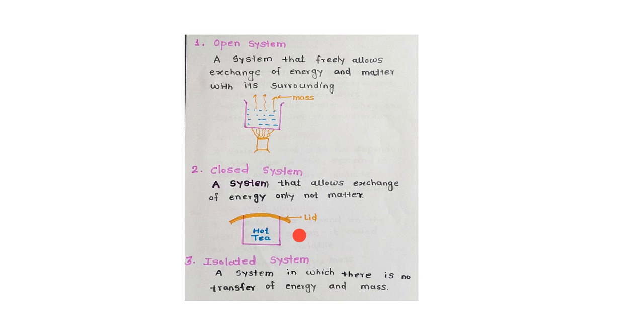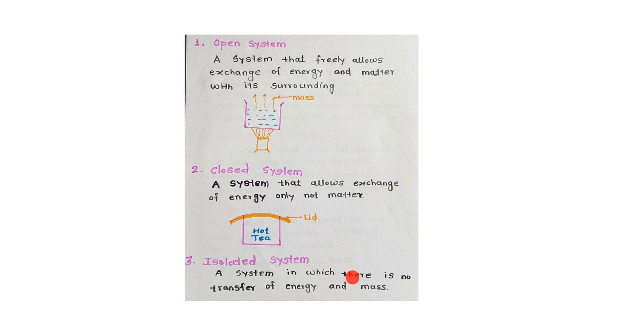Third is isolated system. A system in which there is no transfer of energy and no transfer of mass. For example, you know that thermoflask. Take a thermoflask. अगर thermoflask लिया, उसमें आपने हॉट वाटर और कूल वाटर भर के रखा है. Take a thermoflask, keep hot water or cool water in it. After a certain extent, it will be hot or after some time it becomes cool.